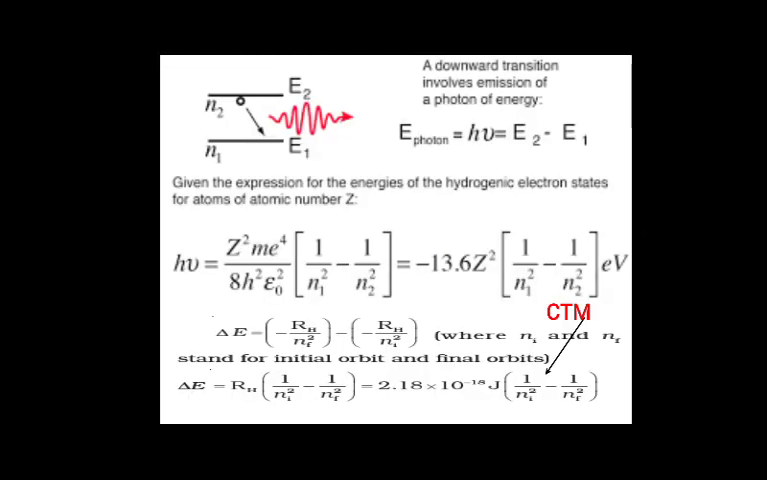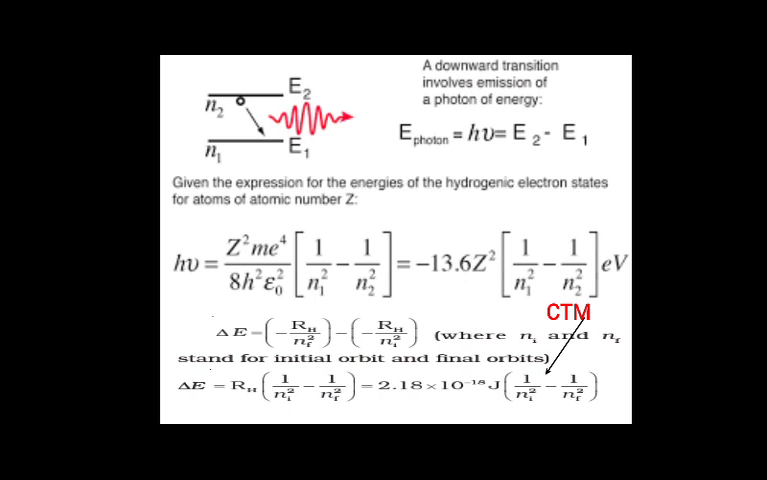So here is one very important formula: delta E, the energy released, is equal to RH into 1 by Ni square minus 1 by Nf square. Ni here means the initial orbit. Nf means the final orbit, meaning from where the electron jumps. If the electron jumps from lower, the lower will be the initial orbit and the higher will be the final orbit. If it jumps from higher to lower, then the higher will be the initial and the lower will be the final.